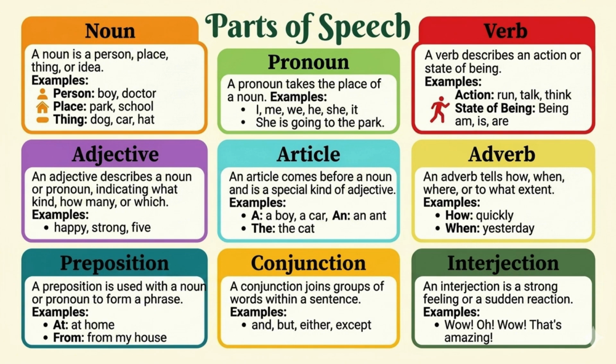1. Noun. Definition: a noun is a person, place, thing, or idea. Examples: person, boy, doctor. Place, park, school. Thing, dog, car, hat.